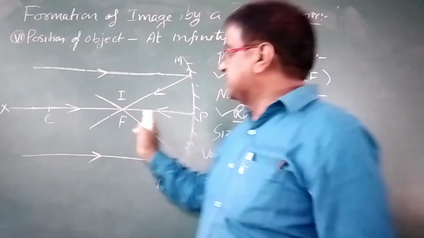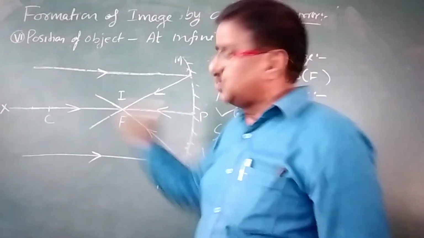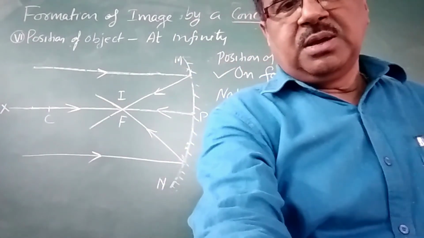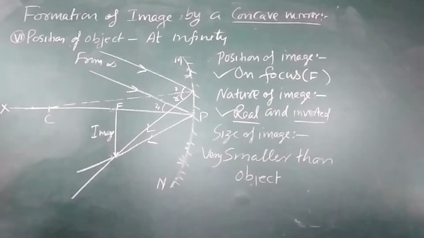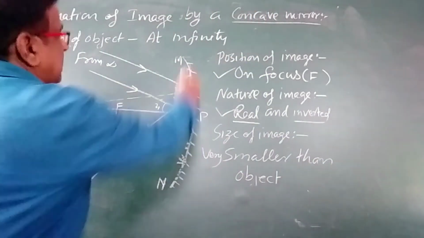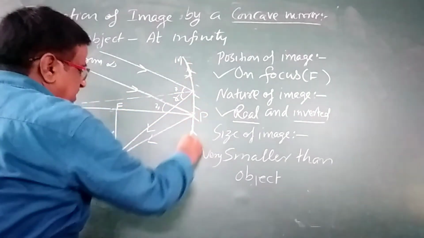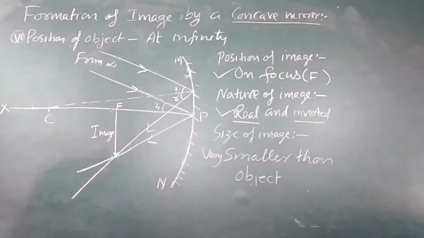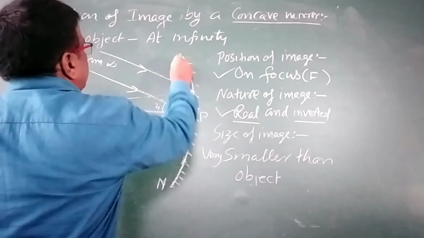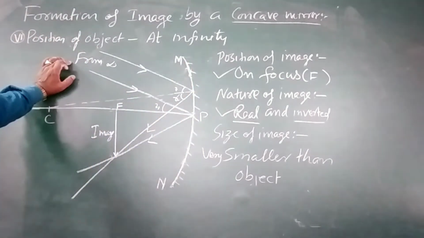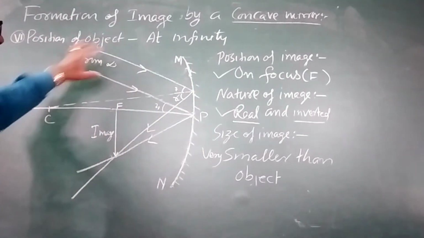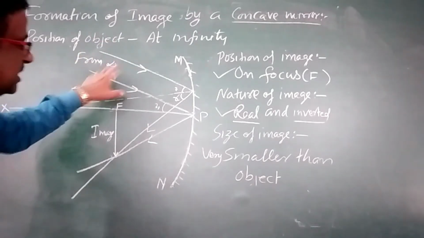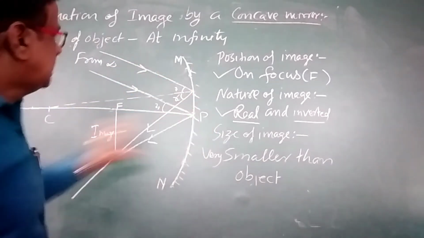Now let us consider if the light rays are not parallel to the principal axis, then what will happen, how the ray diagram will be done. So this is the next situation, when the concave mirror is placed such that the principal axis of this mirror is not parallel to the light rays. So if the object is at infinity, all the light rays coming from the object will be parallel among themselves. So we have taken here from infinity two rays falling on the mirror.